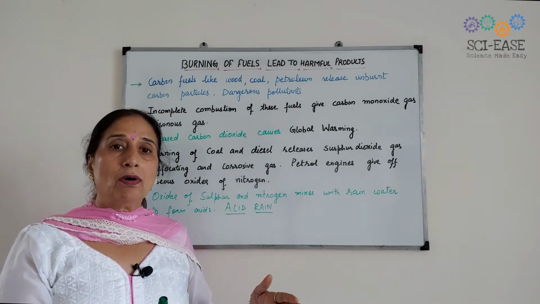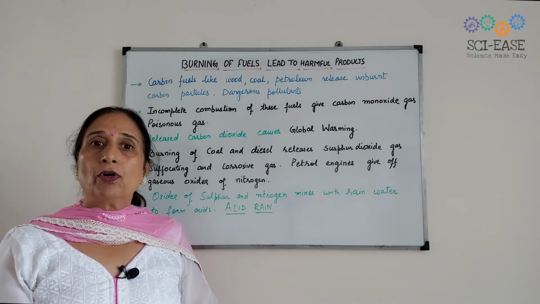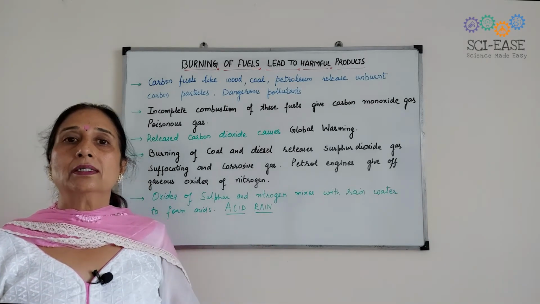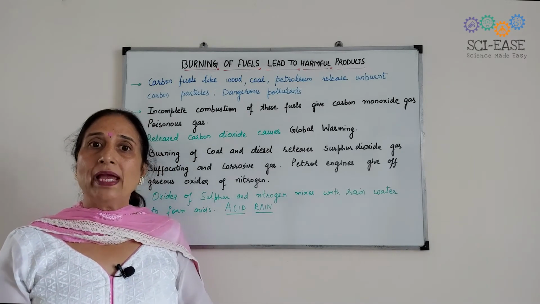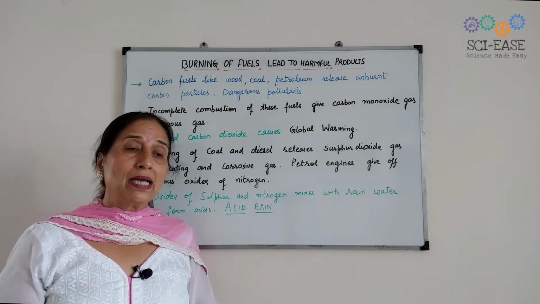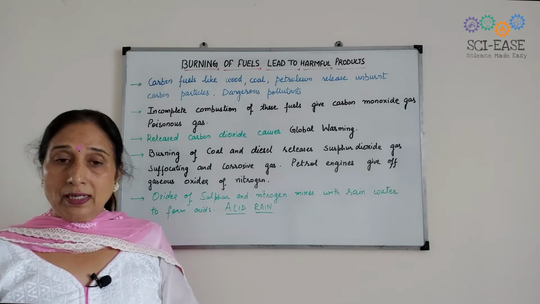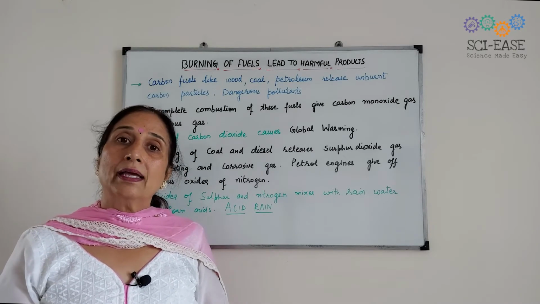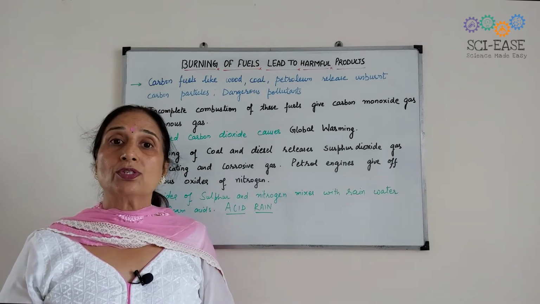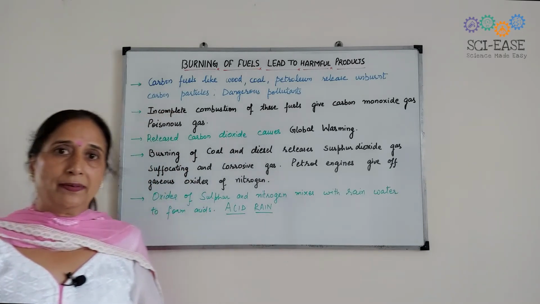Coal is formed when trees get buried for thousands of years under the earth's crust. Petroleum is formed when aquatic animals and plants die under the earth's surface. Then, after thousands of years, they change into crude petroleum.